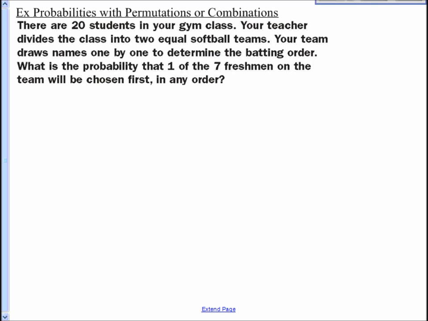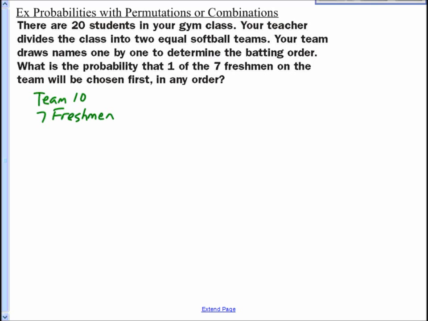There's 20 students in your gym class. Your teacher divides the class into 2 equal softball teams. Okay, so you got a team of 10, right? Team of 10. All right, your team draws names one by one to determine the batting order. What's the probability one of the 7 freshmen, so you have 7 freshmen on the team, will be chosen first?